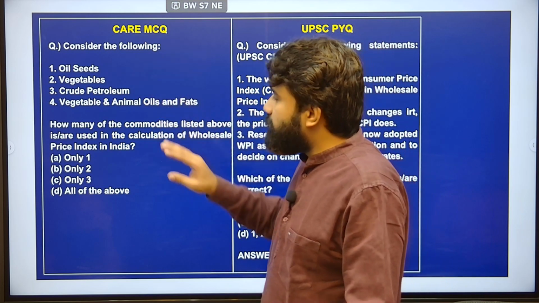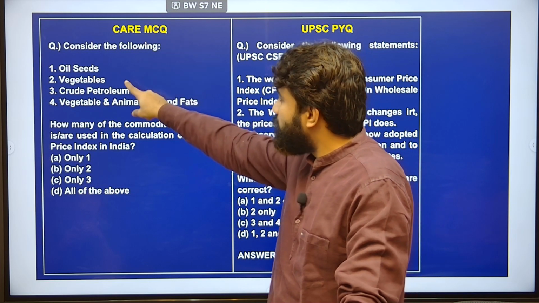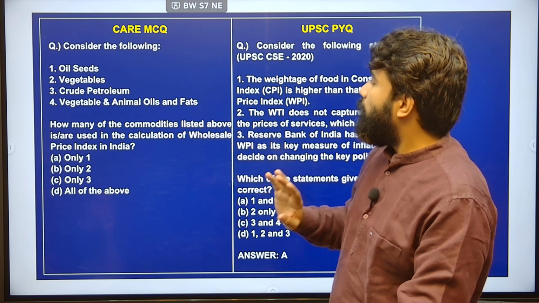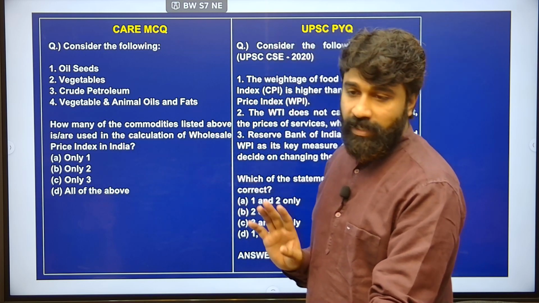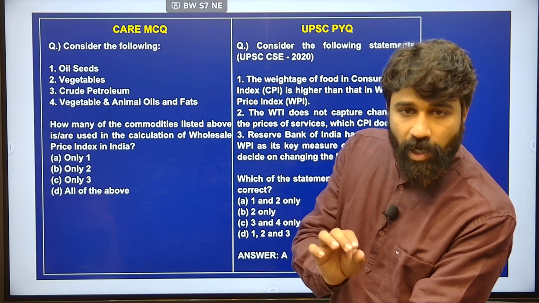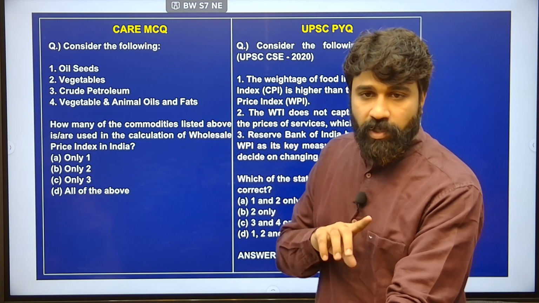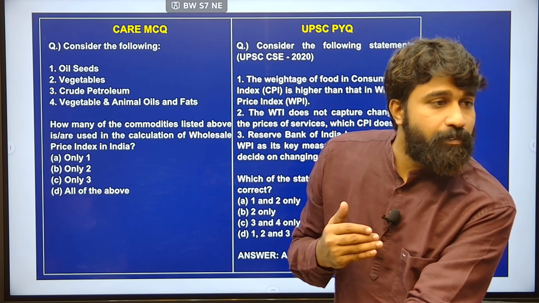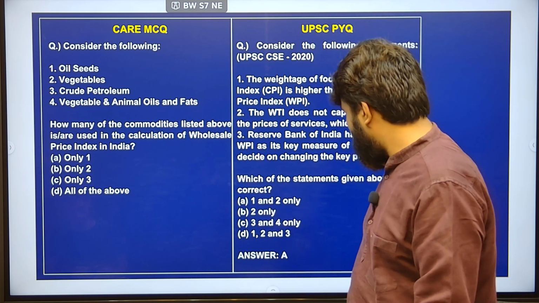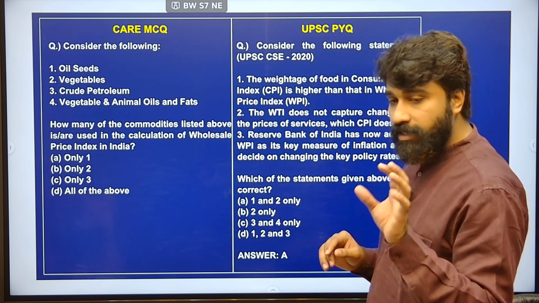These are fundamentals and basics, I think you might have known about it. Next, consider the following: oil seeds, vegetables, crude petroleum, vegetable, animal. How many of the commodities listed above are used in the calculation of the wholesale price index in India? The list of items coming under primary, fuel and power, and manufacturing articles must be understood by you. You need not learn all the 697 representative goods, just have common sense to answer this question. Try to answer this one. I think you might have answered it, just keep it in your mind.